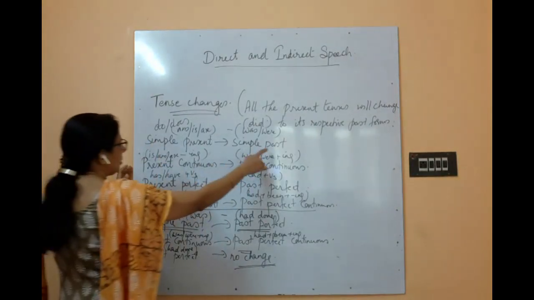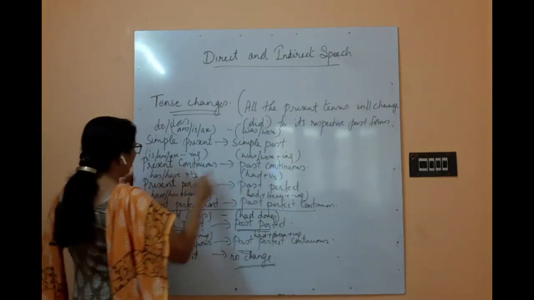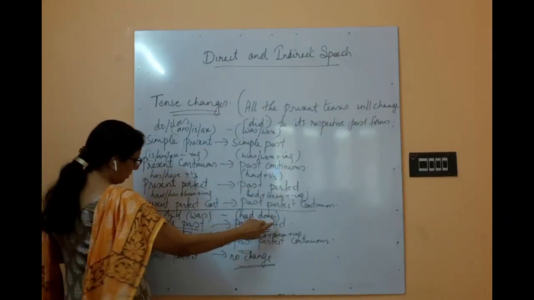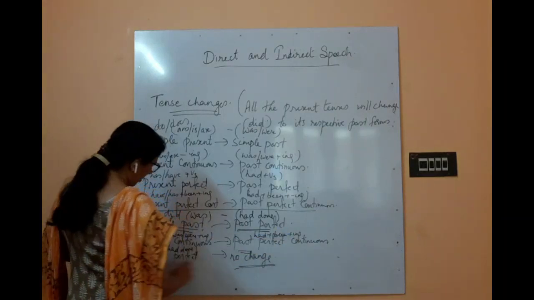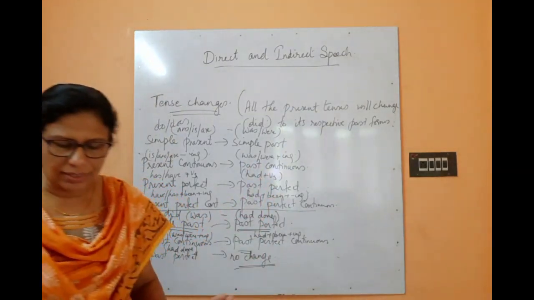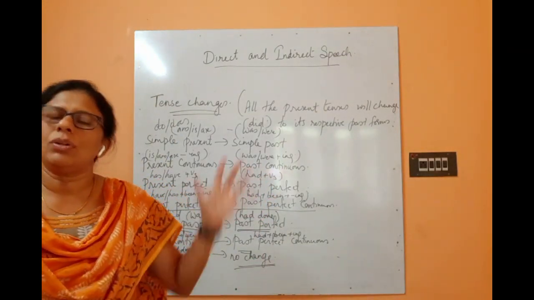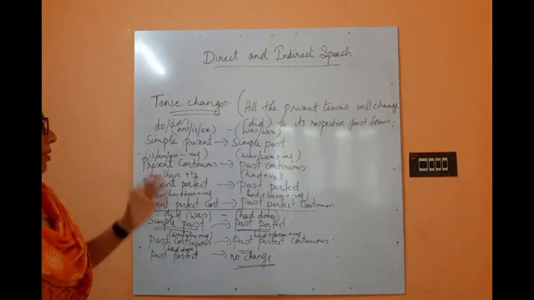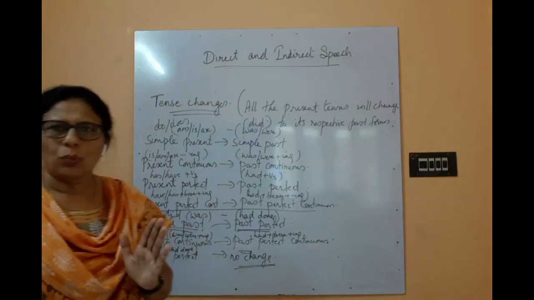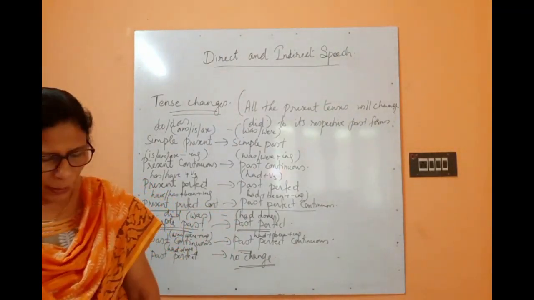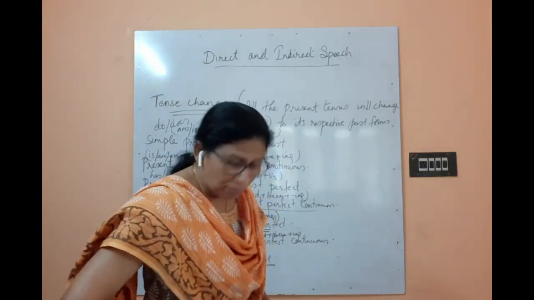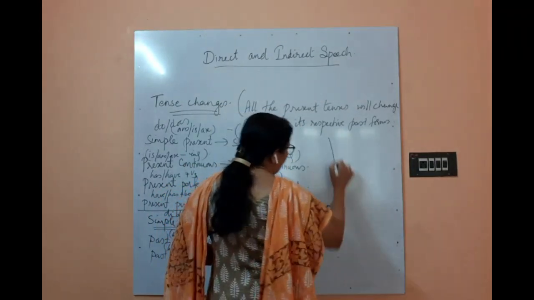Okay, so simple present to simple past, present continuous to past continuous, present perfect to past perfect, present perfect continuous to past perfect continuous, simple past to past perfect, and past continuous to past perfect continuous, and past perfect, there is no change. Okay, so just understand this, but with the help of examples, things will be easy for you. When we just read this, you may find it hard to memorize, so with the help of examples we will do it one time. Okay, so this is how the tenses will change. Now modal auxiliaries. Okay, so that also will change.